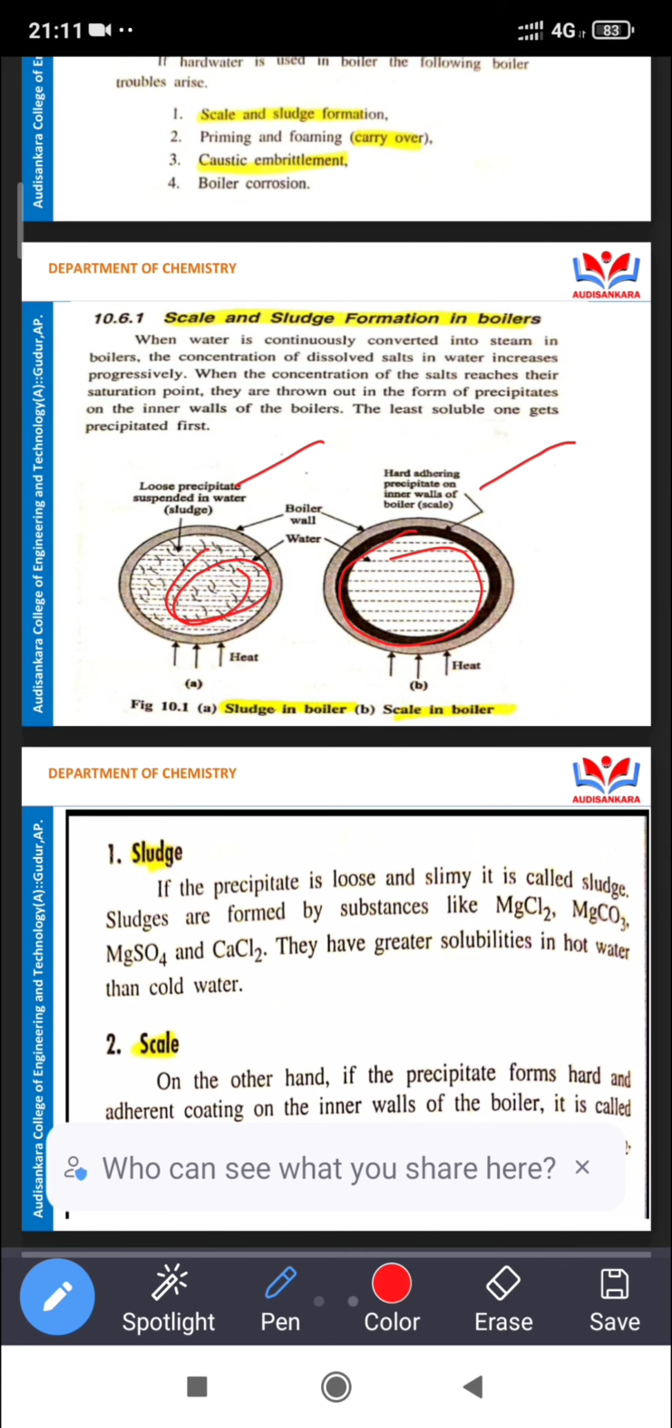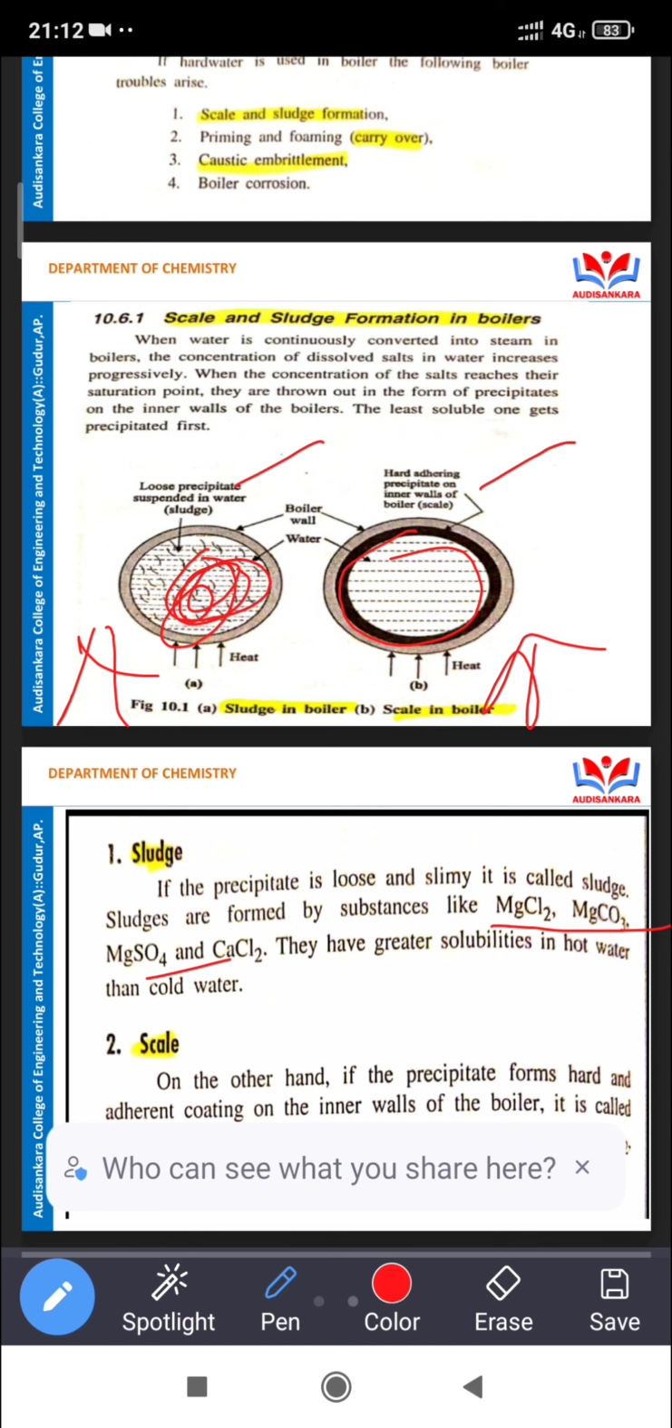Here, when we apply heat in this direction, the water boils and gets converted to steam. In the process, a loose and slimy precipitate develops in the water. That is known as sludge. The main causes of sludge are MgCl2, MgCO3, MgSO4 and CaCl2. These four components are the main causes of sludge.